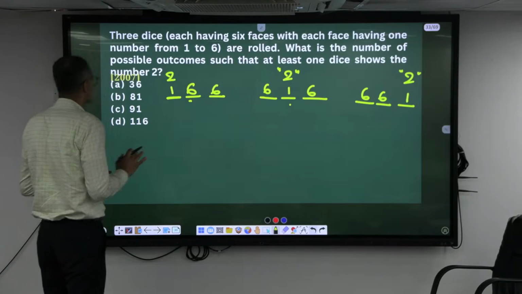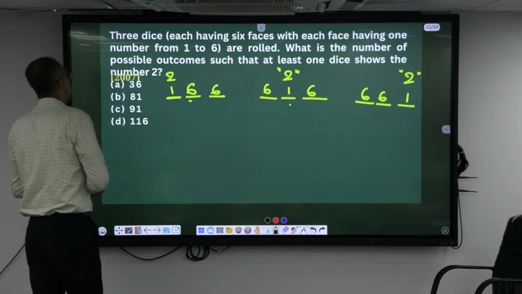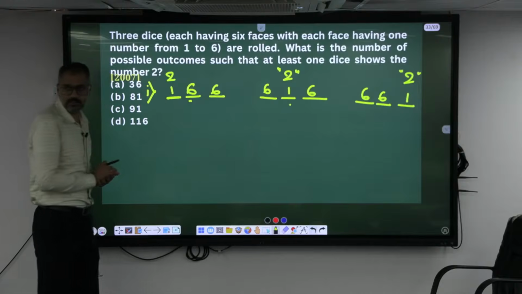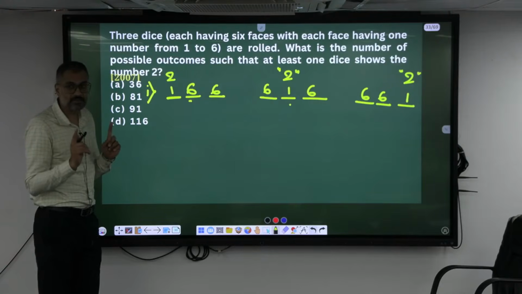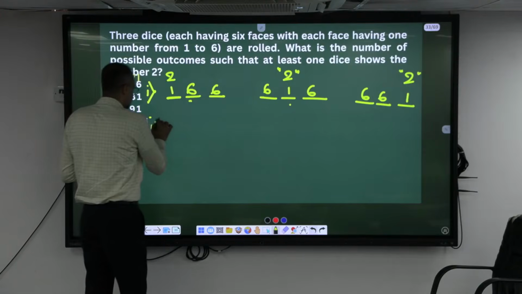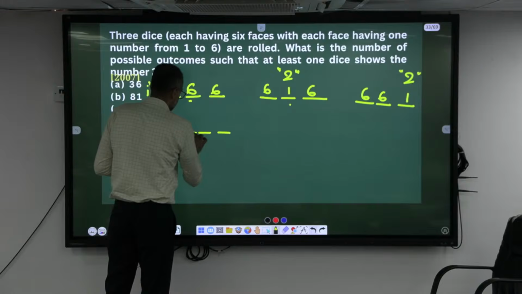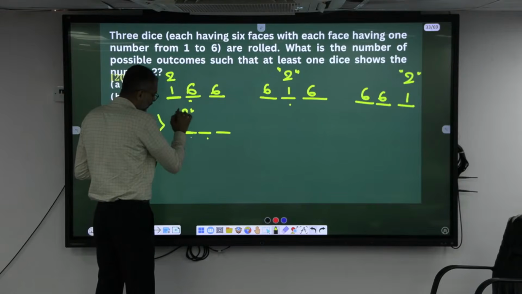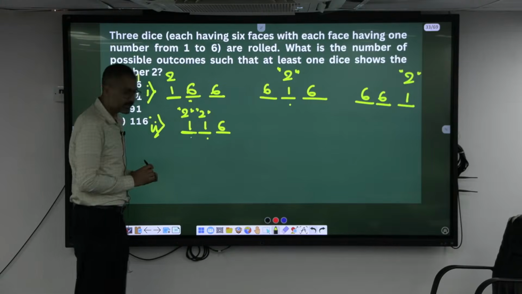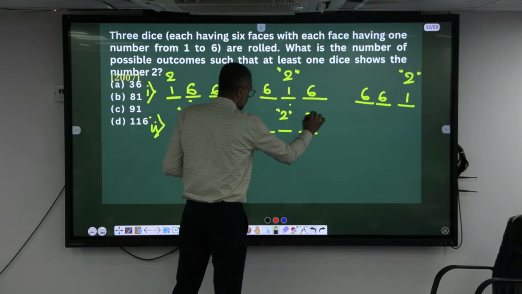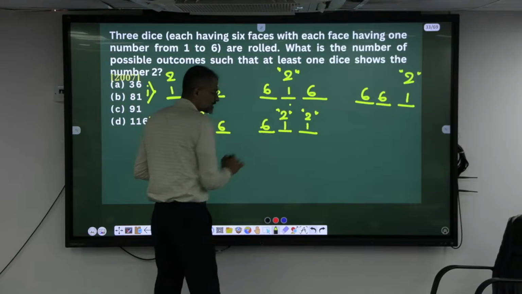Oh, at least one. Okay. At least one means this is one such case. These are all possible. At least one. Can it be 2? Yes. If I consider these two, let's say 2, how many choices are there here? Only one choice and 6 here. Second case, can it be 2 and 2 here? One choice and 6 choices here.